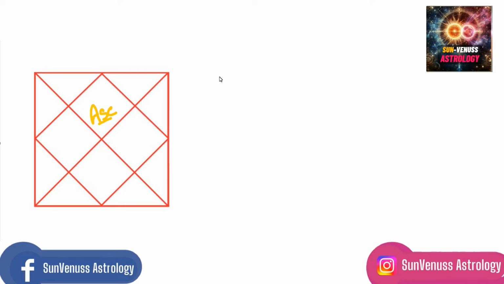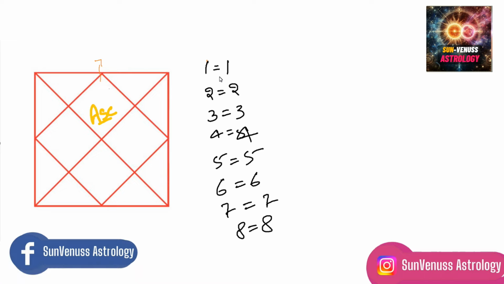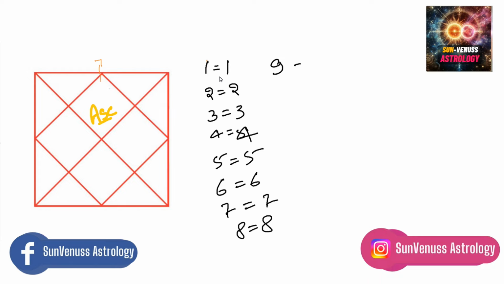First of all, you can be any ascendant, from Aries to Pisces, any ascendant. Understanding this concept, I want you to understand this phenomenon in this way: your ascendant is the first year of your life. First, you are born, and let's say you're born today, so from today till the next year, this is the first year of your life.